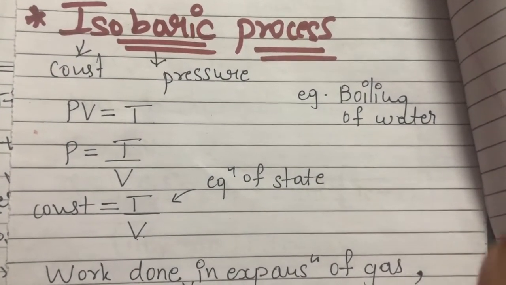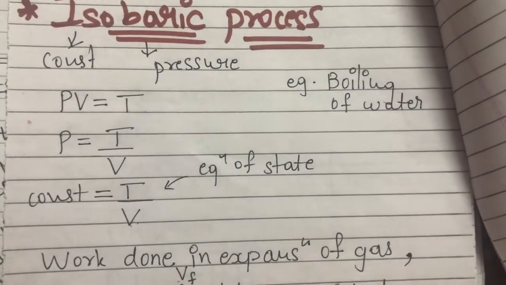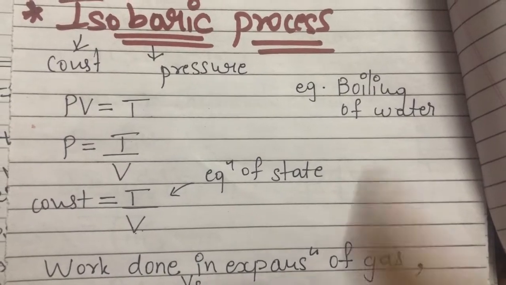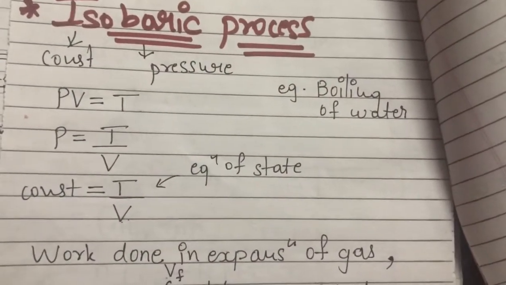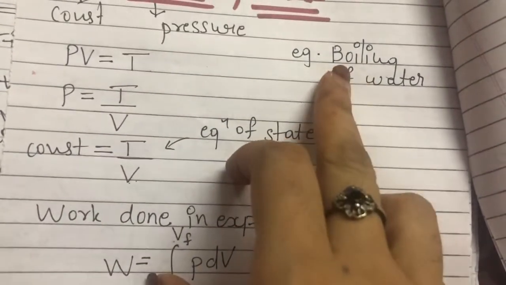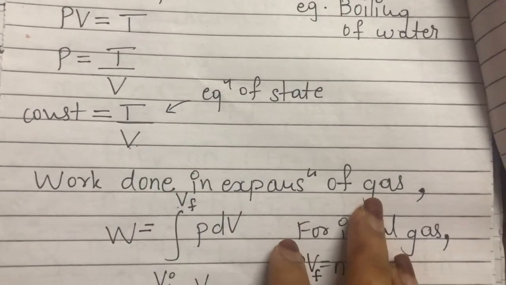So when the system is not covered, meaning the container is not covered with the lid, the system is in contact with the environment, with the atmosphere. Then the process is an isobaric process, because the atmospheric pressure remains constant during this process, that is the boiling of water. What will be the work done in expansion of gas?